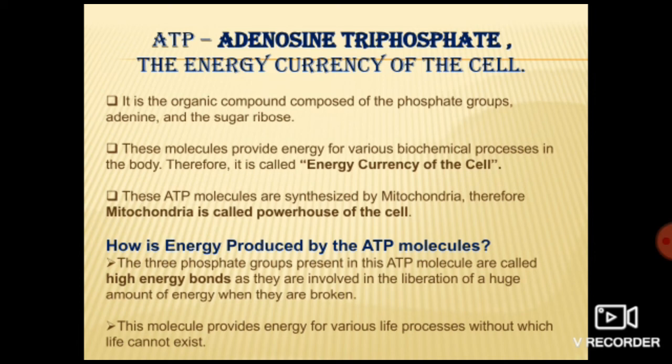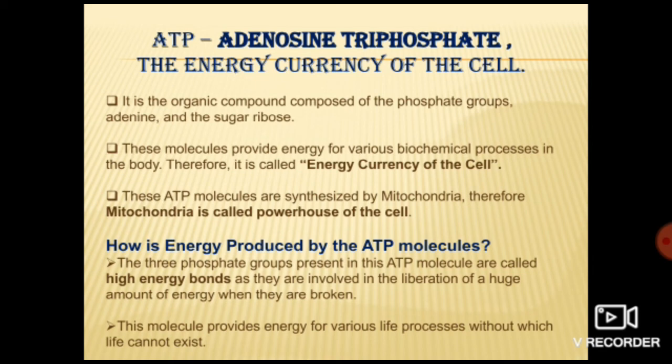And this energy which is produced by ATP is used by all the life processes occurring inside our body. Without this energy, life cannot exist. So what we have studied: ATP is an organic compound made up of 3 phosphate groups, 1 adenine and 1 sugar, that is ribose sugar. It is known as the energy currency of the cell because the 3 phosphate groups present in ATP have high energy bonds, and on breakdown they liberate a huge amount of energy.